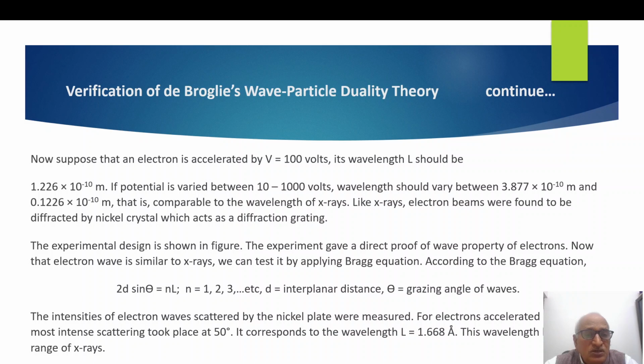In this equation, d is interplanar distance in the crystal. Theta is grazing angle for the waves. n is an integer. L is wavelength of the waves. The intensities of electron waves scattered by the nickel plate were measured for electrons accelerated by 54 volts. Most intense scattering took place at 50 degrees. It corresponds to the wavelength L equal to 1.668 angstrom. This wavelength lies in the range of X-rays.